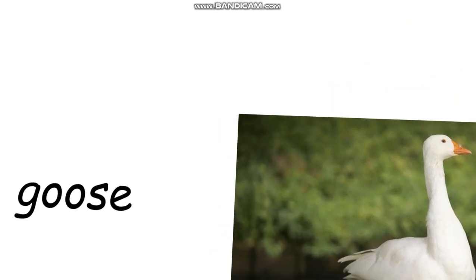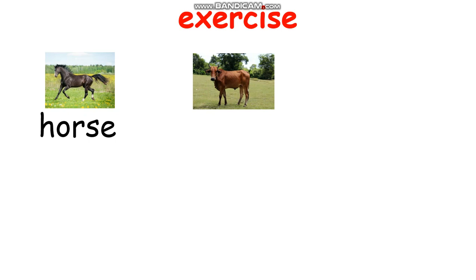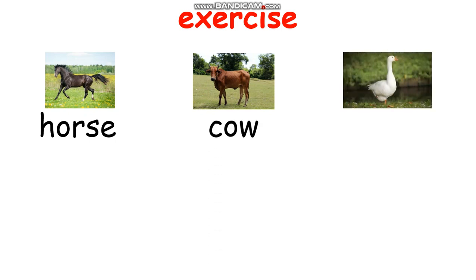Okay, so let's move to our exercise today. What is this? Okay, good. This is a house, right? Oh, sorry. This is a horse. How about this one? Very good. Cow. How about this one?